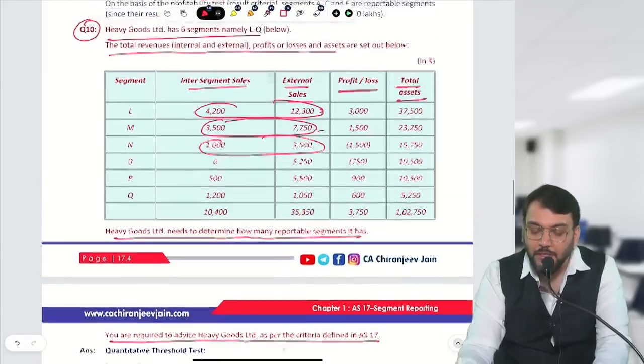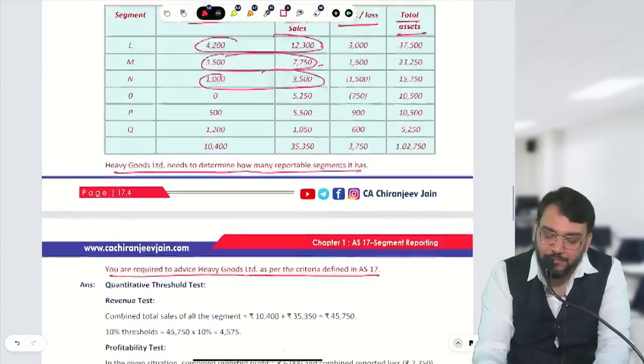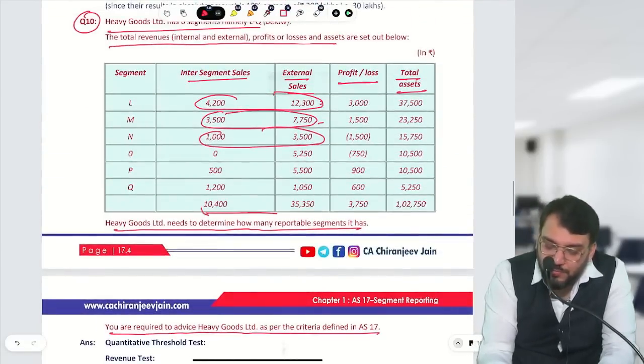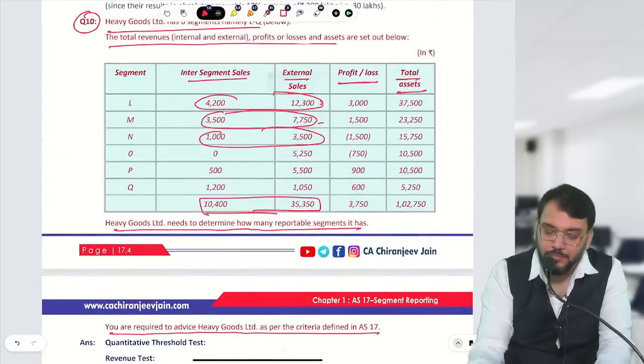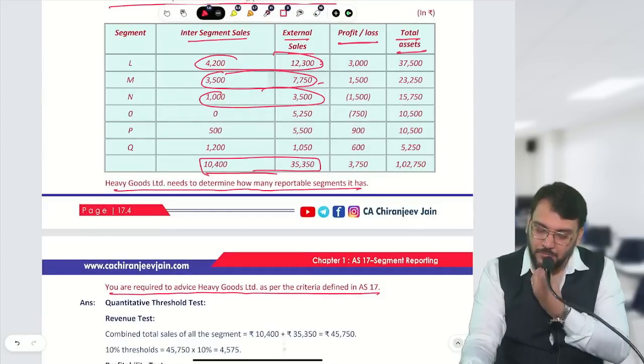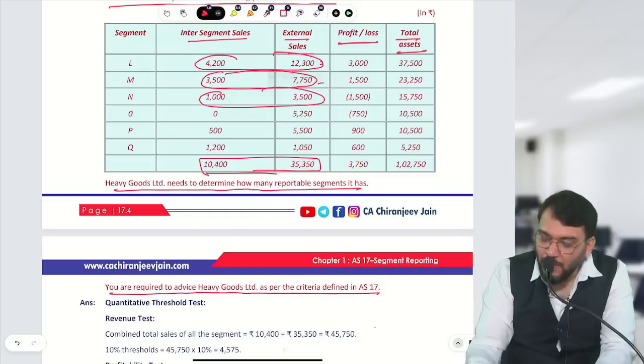Okay, so first we will find out what is the total of these two. $45,750.